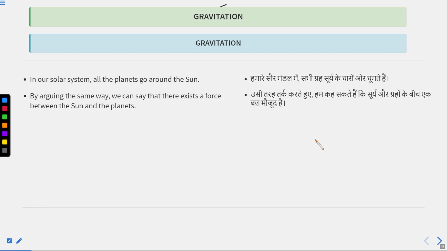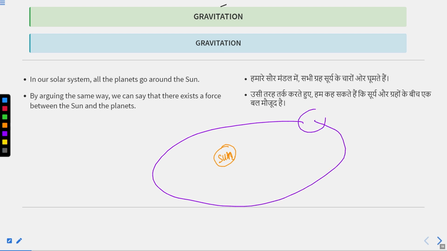In our solar system, all the planets go around the sun. It means that there is a centripetal force existing between the sun and the other planets, let's suppose Jupiter. So there is a centripetal force on each planet applied by the sun. That's why the planets are revolving around the sun.